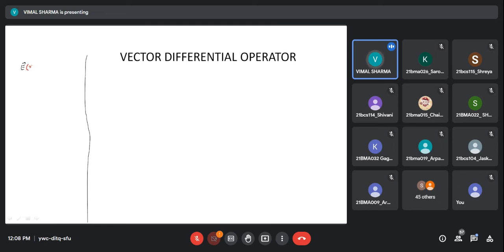Electric field E is given as E as a function of x, y, z, and some value. This is the representation for electric field.